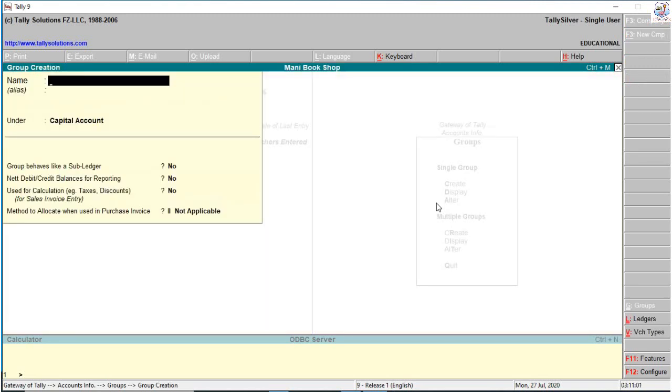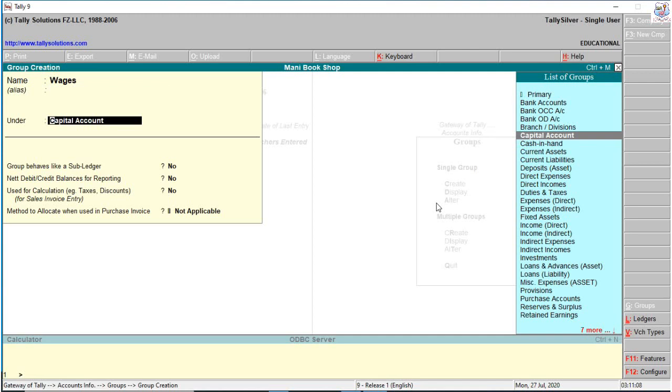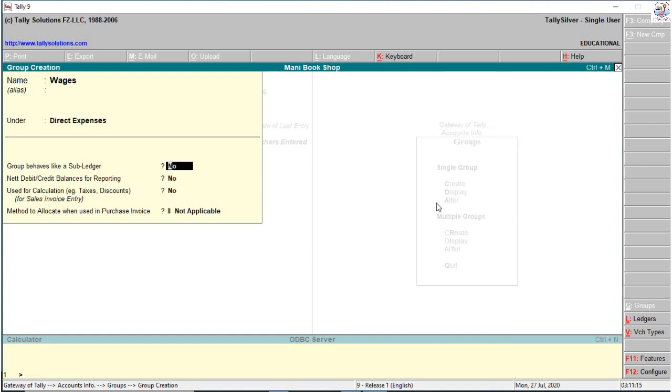For example, I want to create wages. So wages is a direct expense. So under the subgroup of direct expenses, the group behaves like a subledger. Yes, the subgroup. Net debit credit balance for reporting, yes. Used for any taxes, discount calculation in invoice entry. It's not sales, so no need for calculation of taxes and discount.